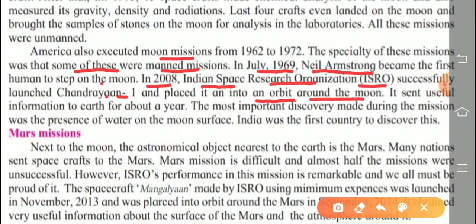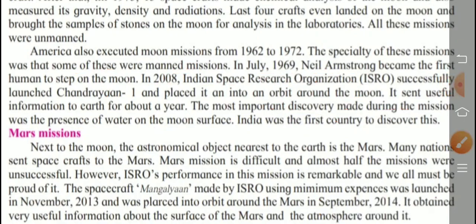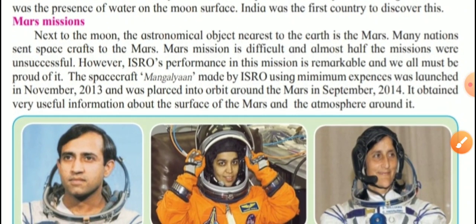The most important discovery made during the mission was, underline, the presence of water on the moon surface. Water is present on the moon surface. That is a very, very important discovery. So India was the first country to discover this. Remember.